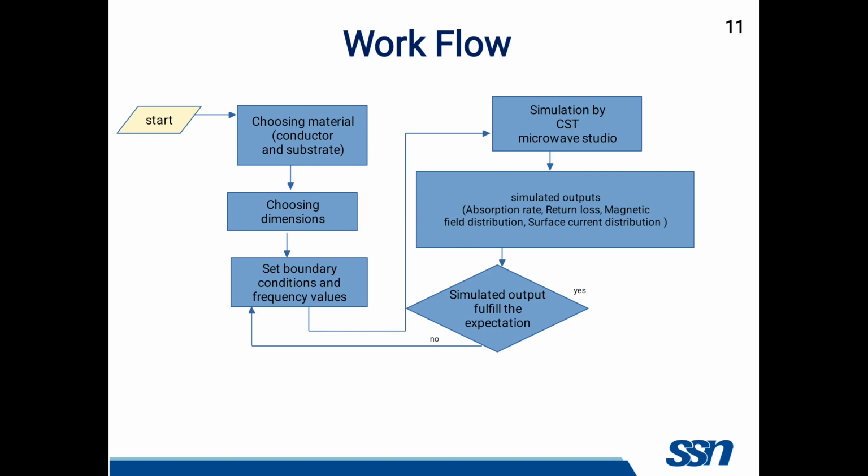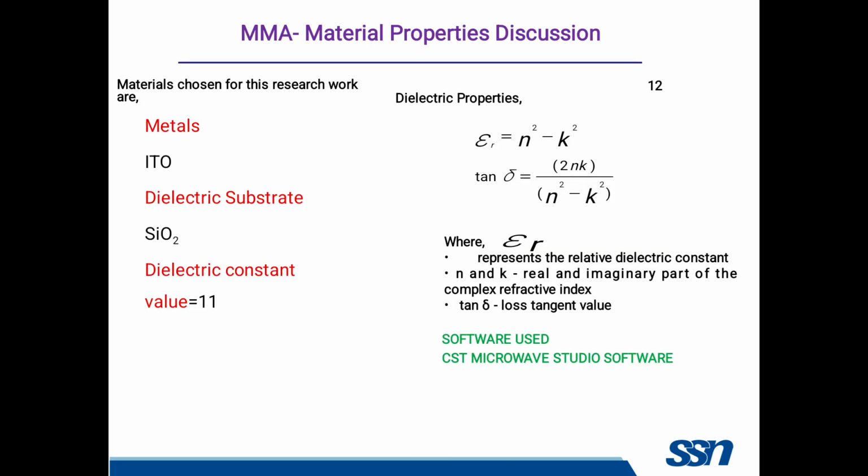So this is the workflow. First of all, we need to choose the substrate. Choosing a substrate is the challenging task. Here we will use copper as the conductor, and the substrate is polyimide. Then we choose dimensions and set boundary conditions and frequency values. Next, the design is simulated using CST Microwave Studio software, and we will take some of the outputs from the CST software, and check that the simulated output fulfills the expectation.